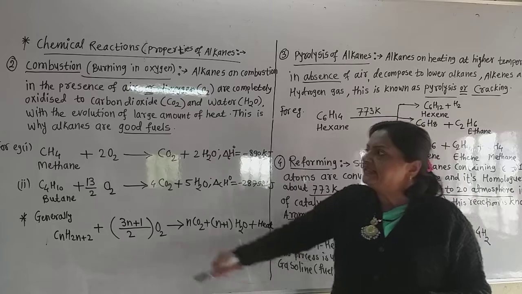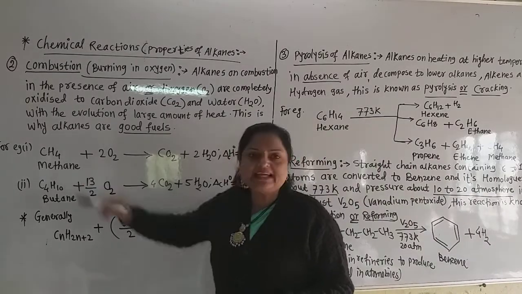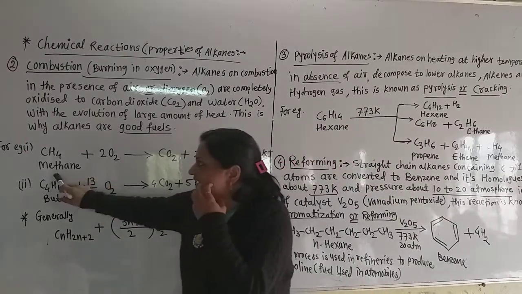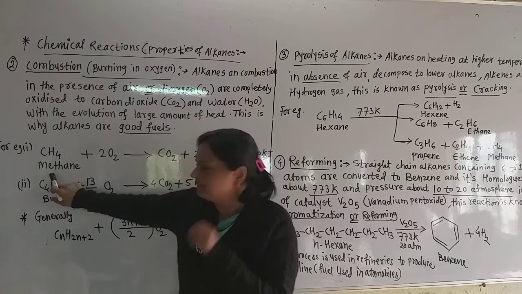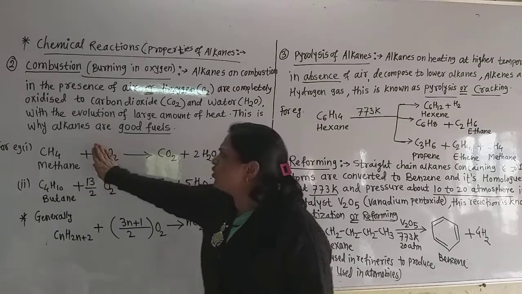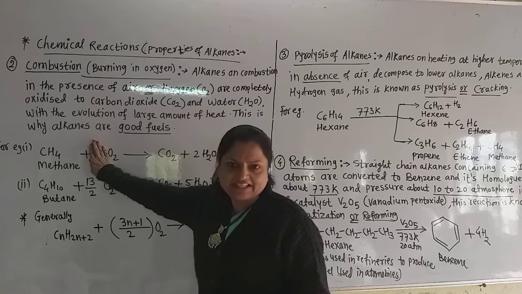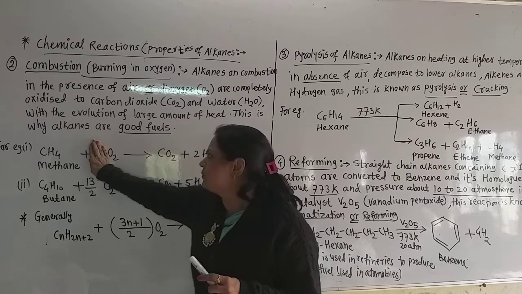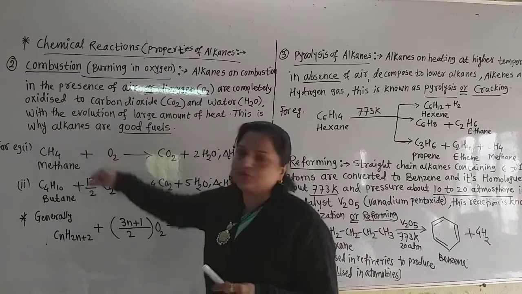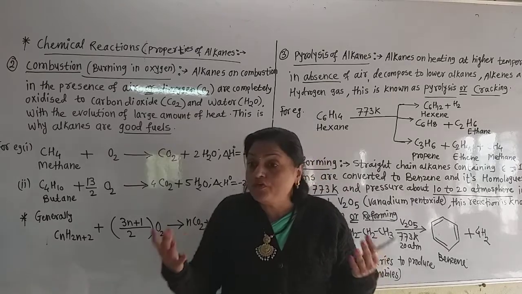Now this methane gas, CH4, you know the formula of methane. Now we only burn the methane in the presence of air, and suppose this 2 is not there. How do we balance the reaction?